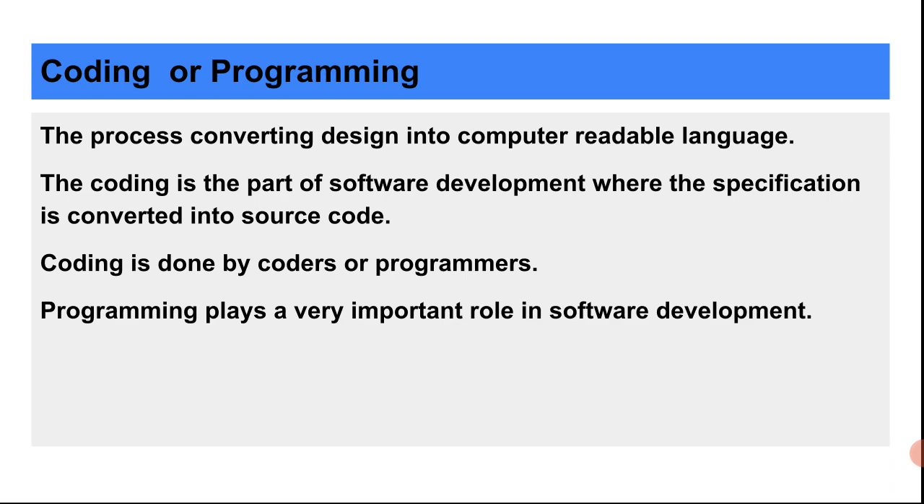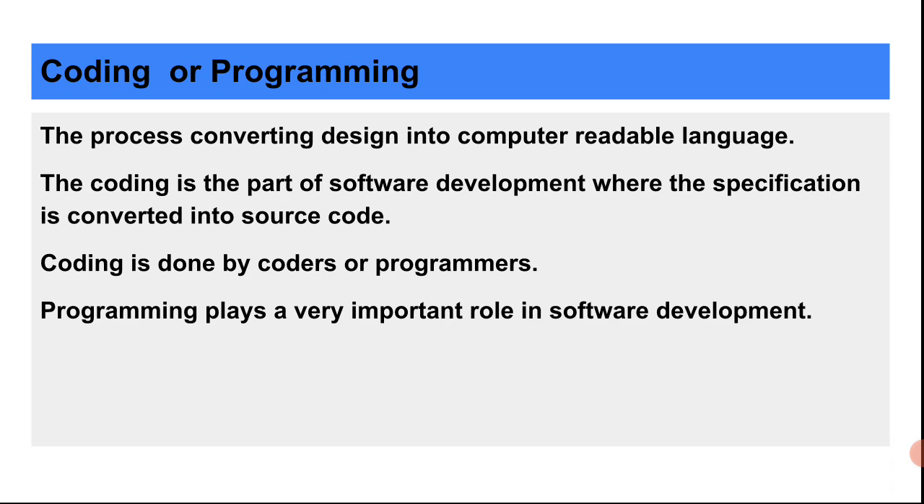How things work, we convert this design into source code. When the source code is executed, when the functions and variables and computer programming stuff are executed, it delivers us the product, and that is called software. Coding is done by coders or programmers. Programming plays a very important role in software development, as we discussed earlier. So the basic understanding of coding is what coding means. Coding is a very important part of software development.